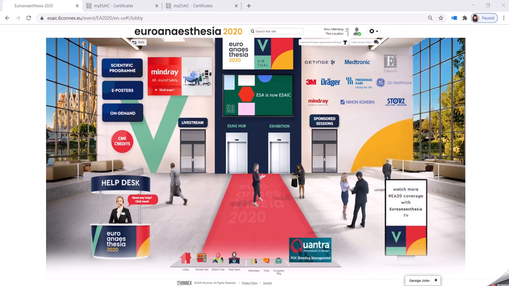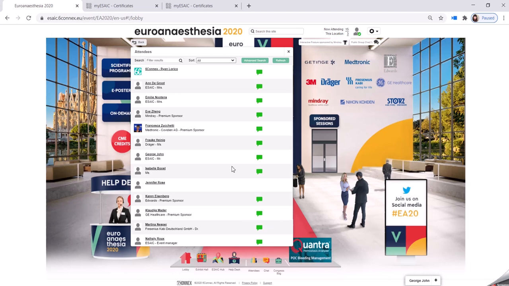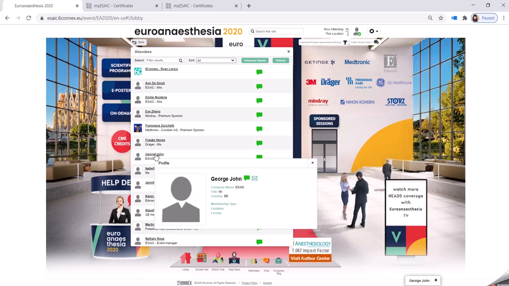Speaking of delegates, you can see all of our attendees who are attending the Congress at the time that you're online. If you go back to our menu bar, you will see the attendee list. And here, you can interact with the people who are currently online. Simply click on their name, and you can either send them a message or an email. Don't worry, we don't share any of your information with anyone. This is completely blind to the other person. But should you want to share your contact information, you can provide that to them directly yourselves.